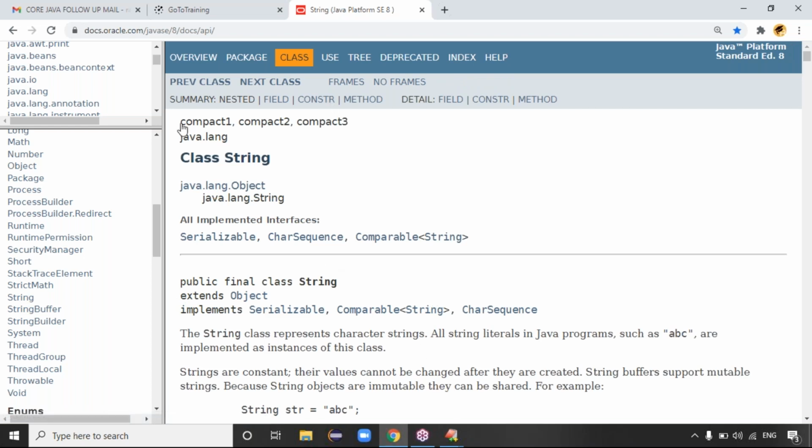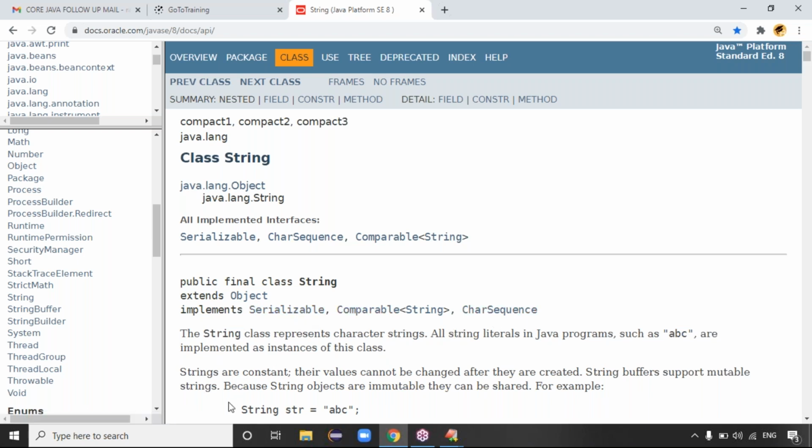It's basically like API documentation. API documentation means it contains a clear structure with the complete information about the product, guys. So what is the String class? Public final class String extends Object implements Serializable, Comparable, and CharSequence, right?